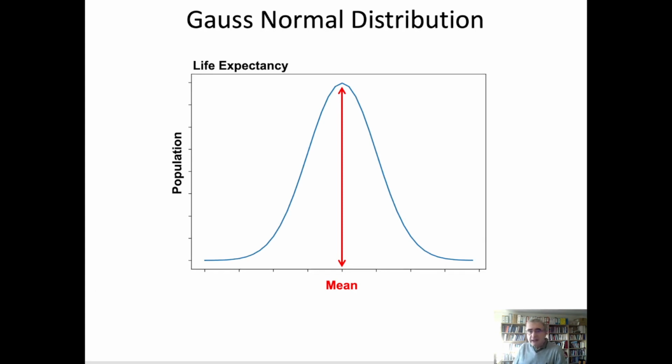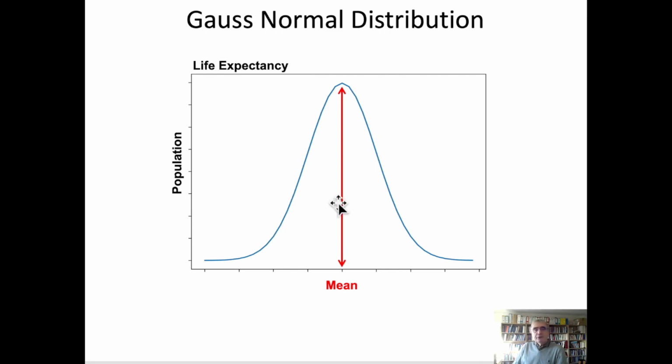It's the same thing for life expectancy. Let's say life expectancy for men could be, I don't know, 76 years. So most men live around 76 years, and then we have some 80-year-old men, and then 90-year-old men. We have very, very few 100-year-old men, but maybe we have one 110-year-old man in the population. And in the same way, there are men who die before 76.